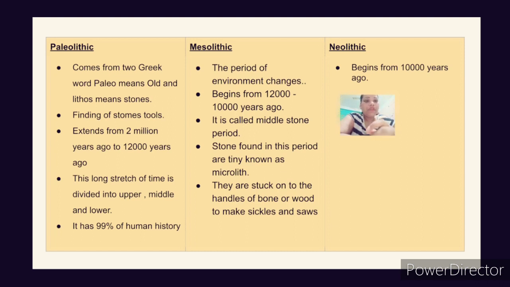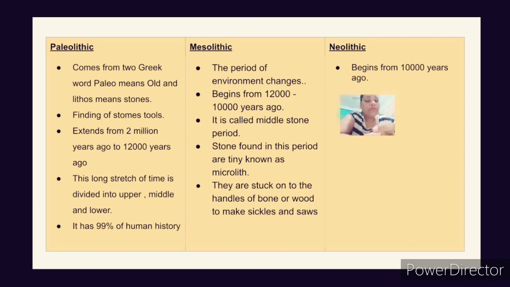Even in the Mesolithic period, sometimes these stones were stuck on handles of bone or wood to make sickles and saws. So you know what sickles and saws are, these were used in the Mesolithic period. And last we have the Neolithic period.